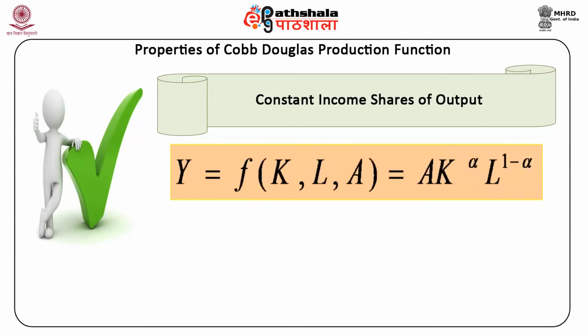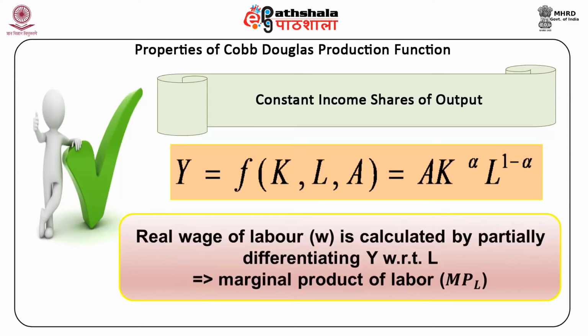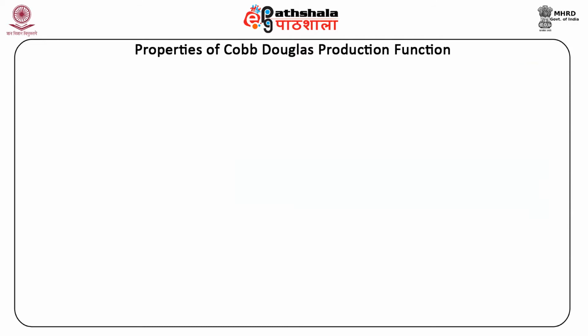Y is equal to a function of K, L and A, which is A K^α L^(1-α). The real wage of labor W is calculated by partially differentiating Y with respect to L,